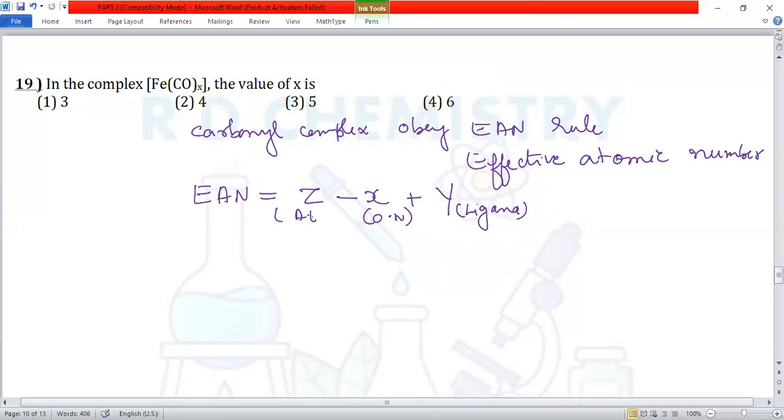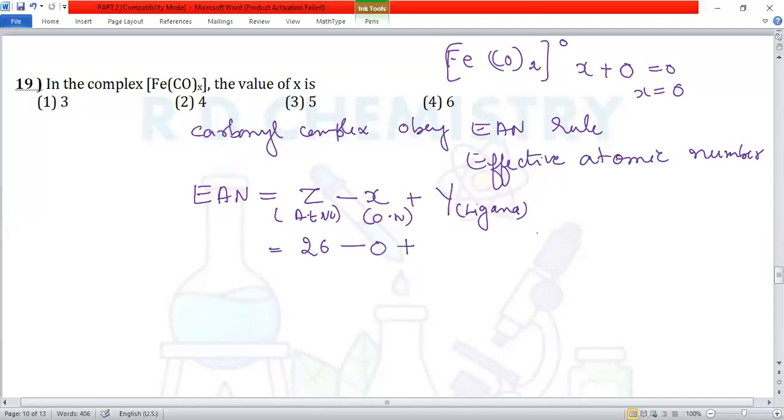This complex Fe(CO)x is neutral, so total charge is 0. Carbonyl is a neutral ligand, so the charge on the iron is 0. The atomic number of iron is 26 and it has lost no electrons.